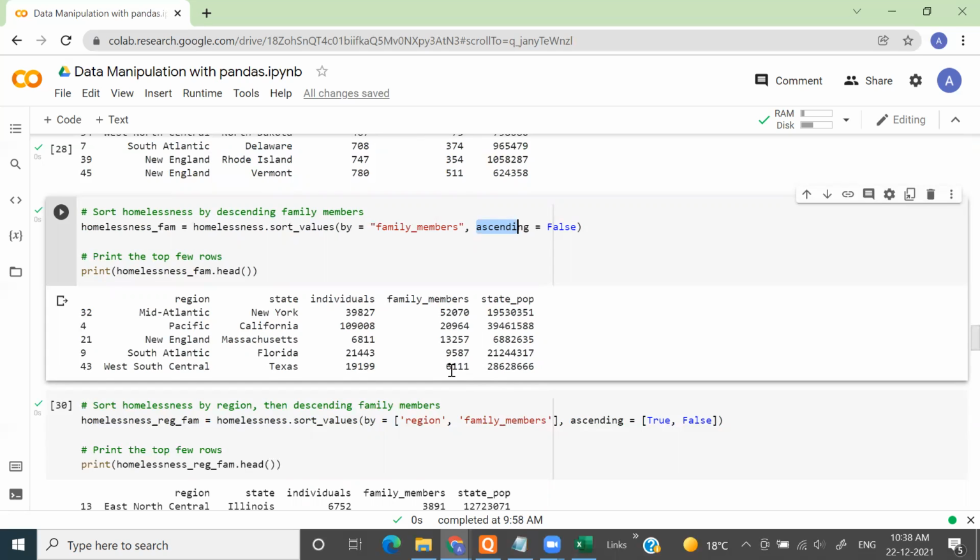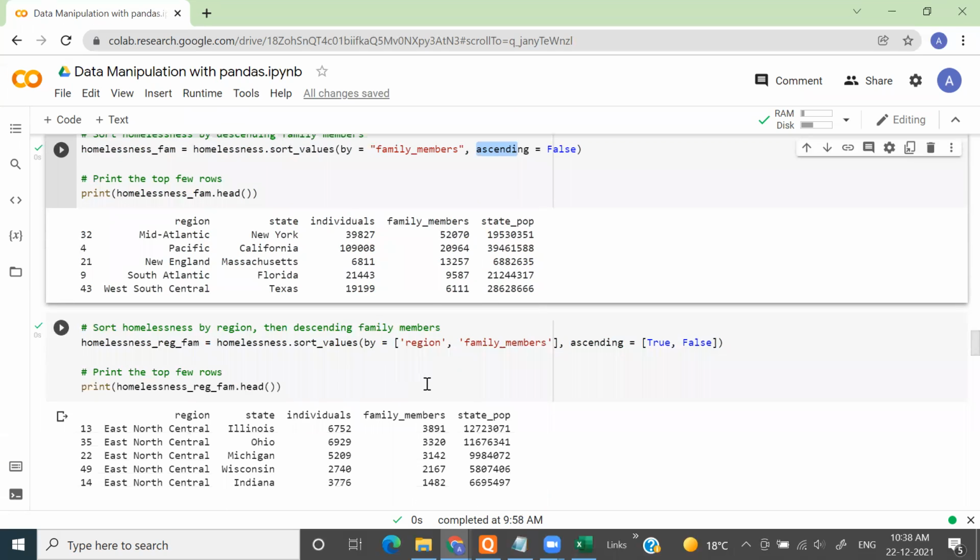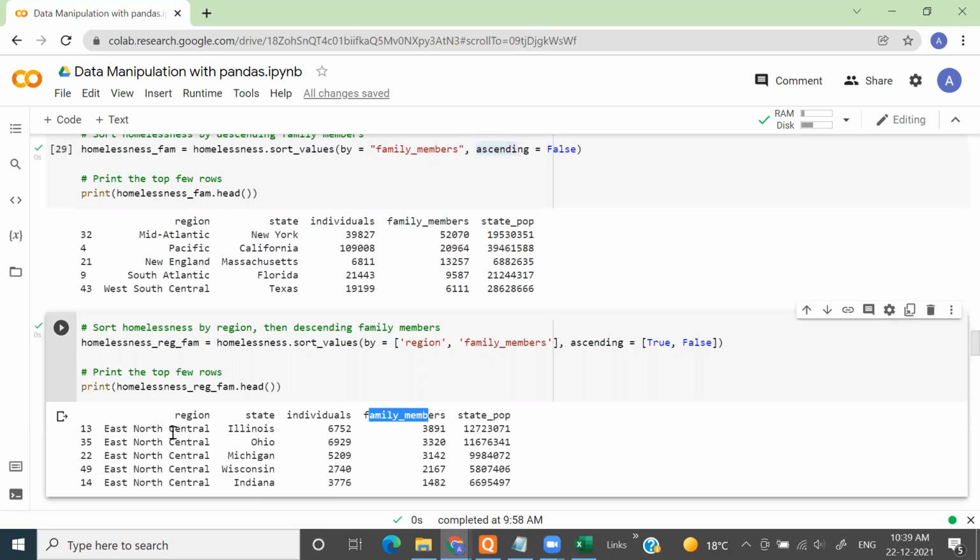Now let's say you want to sort by category. First of all, you need to sort the family member column region wise, and it allows you to do that also. You will invoke the same method, sort values, and pass two arguments.